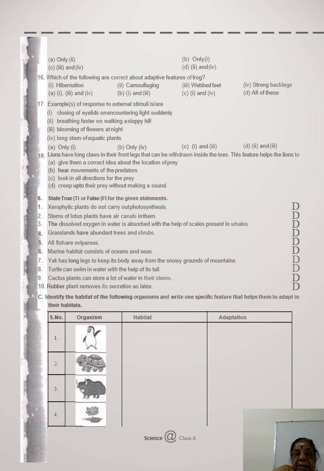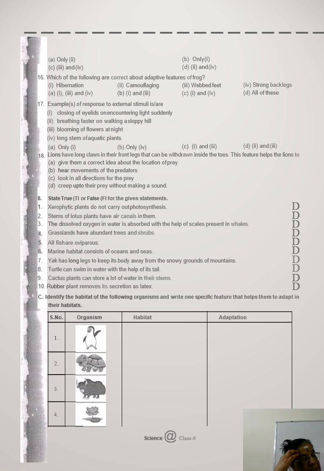So answer வந்து A option. Statement correct வந்து 1, 3 and 4. இந்த மூணும் correct. So correct A option 1, 3 and 4. I hope you are marking. Then question 17. Examples of a response to external stimuli. External stimuli வந்து living thing characteristic response to stimuli or irritability ன்னு சொல்லுவோம். சரியா? அதில் closing of eyelid on encountering light suddenly. நம்ம கண்ணு முன்னாடி ஏதாவது வந்ததுன்னா நம்ம கண்ணை மூடுறோம்ல அது.